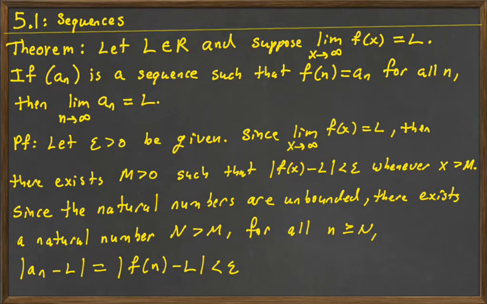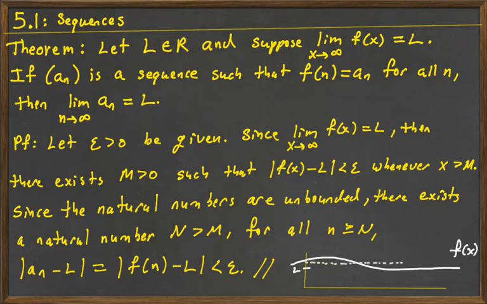We can draw a little bit of a picture here. Okay, so here's your function f of x. There's its limit. Here's L plus epsilon. Here's L minus epsilon, and then the sequence you can kind of think of it as a bunch of points on the curve, or ants on the log, or something like that. And so the sequence is following what the function is doing. The sequence is just not defined at every point on the real number line. It's just the natural numbers that it's going to be defined on.